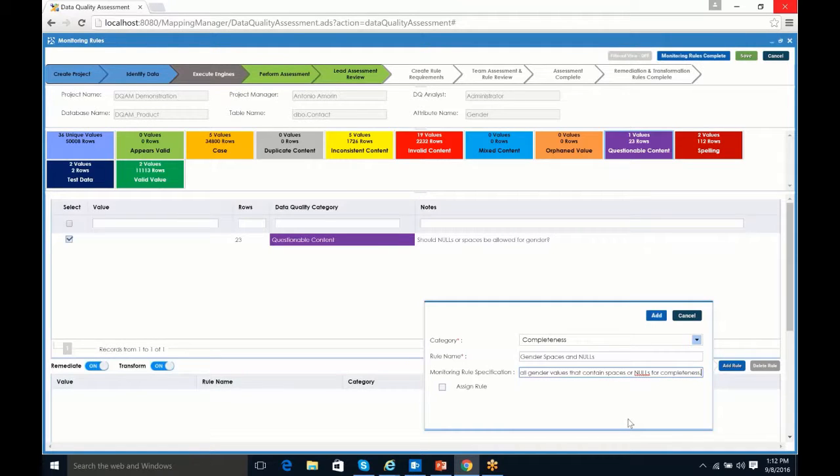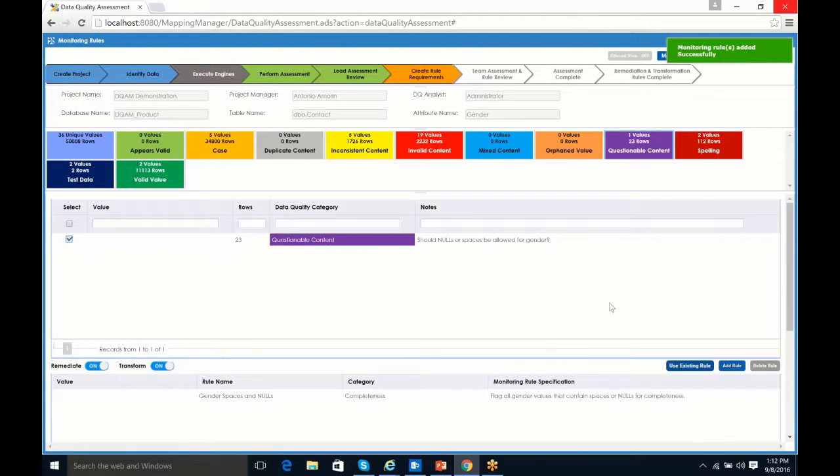And so we want them to write a rule that's going to categorize to our gender, spaces, and nulls bucket, if you will. And it's a completeness issue. So it's a completeness issue that would then be categorized as gender data that is either spaces or nulls. So again, that's the idea, that we're creating the requirement for a rule that a developer can then build. So we'll add that, and now it's available. It's assigned to this specific one. So I'm going to go ahead and do a save, and that's going to save the information.